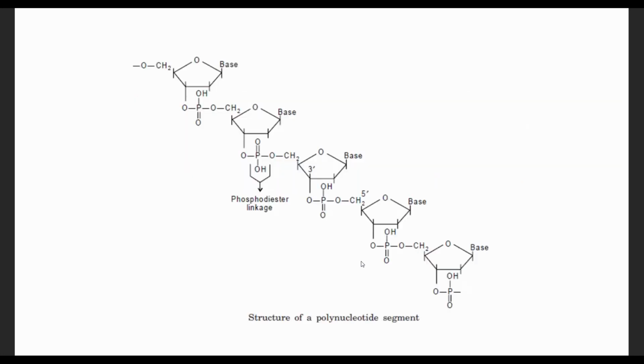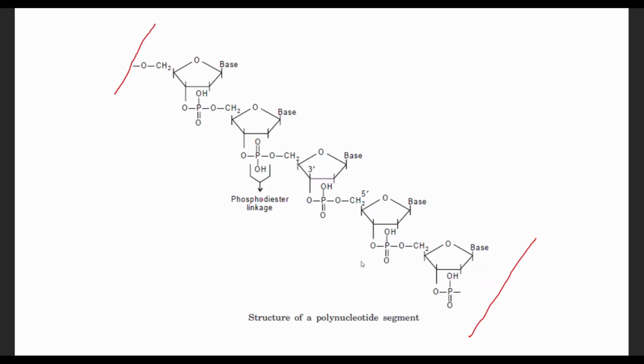So this is a typical structure of a polynucleotide, or its segments here. There is leftover structure here from this direction upward, and the other one here also we have a leftover structure. This is a segment of a polynucleotide.